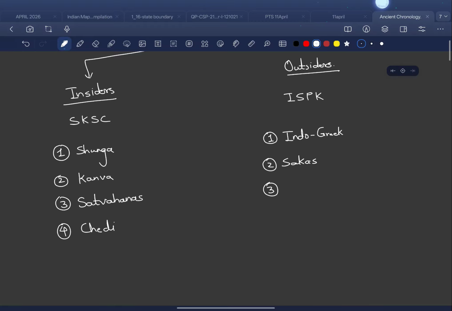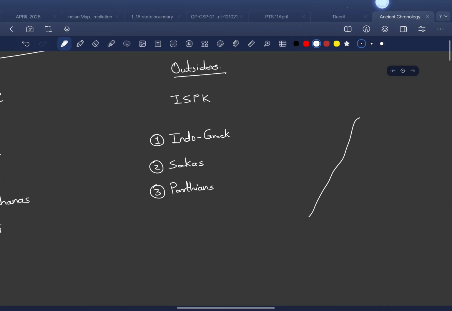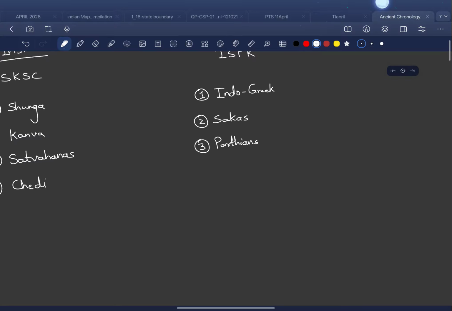Then third, for P we have Parthians. These all people are on the border, from Afghanistan, from the border of Pakistan. They were holding control over this region. Not central India, but to some extent they were having control over central India also.